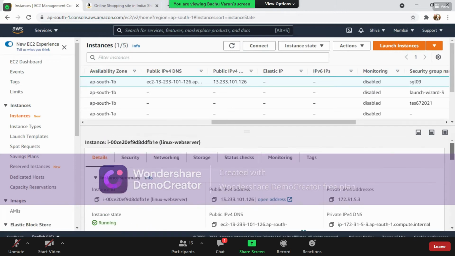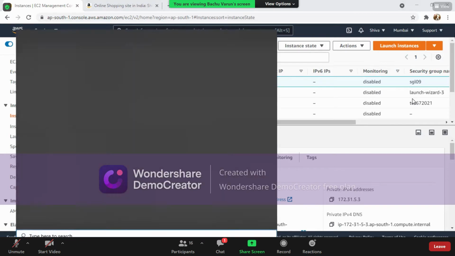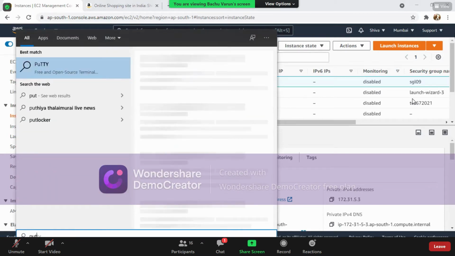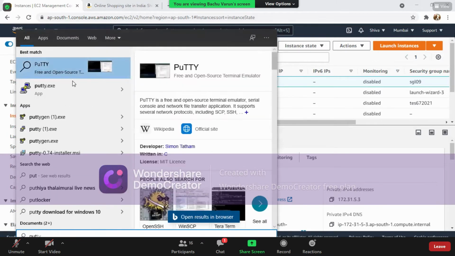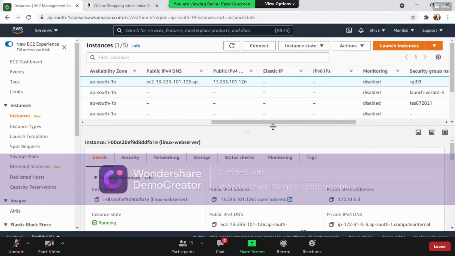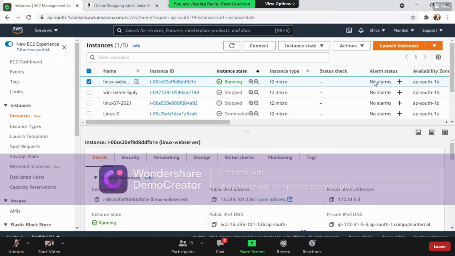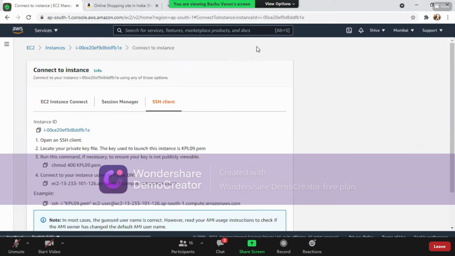Now I'll try to connect to this machine with the help of a software called PuTTY. Before that, you always need to remember: select this particular instance and click on connect. Then you'll be redirected to this page, where you have the EC2 file.